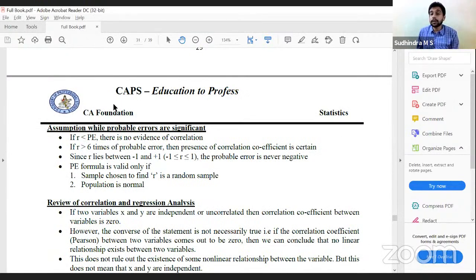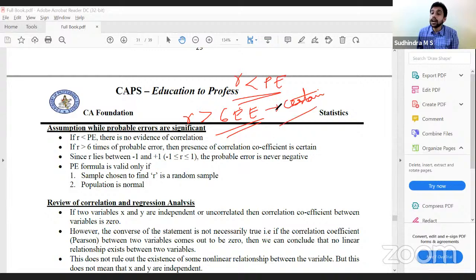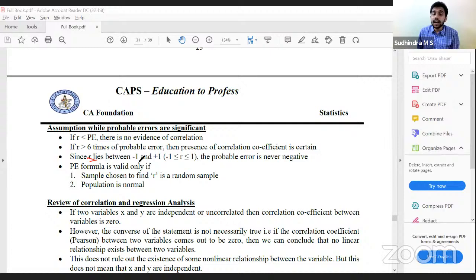If R, the correlation coefficient of the sample, is less than the probable error, then we can say that there is no correlation. If R is greater than 6 times the probable error, then the correlation coefficient is certain. High correlation coefficient. Okay, since R lies between -1 and +1, probable error can never be negative.